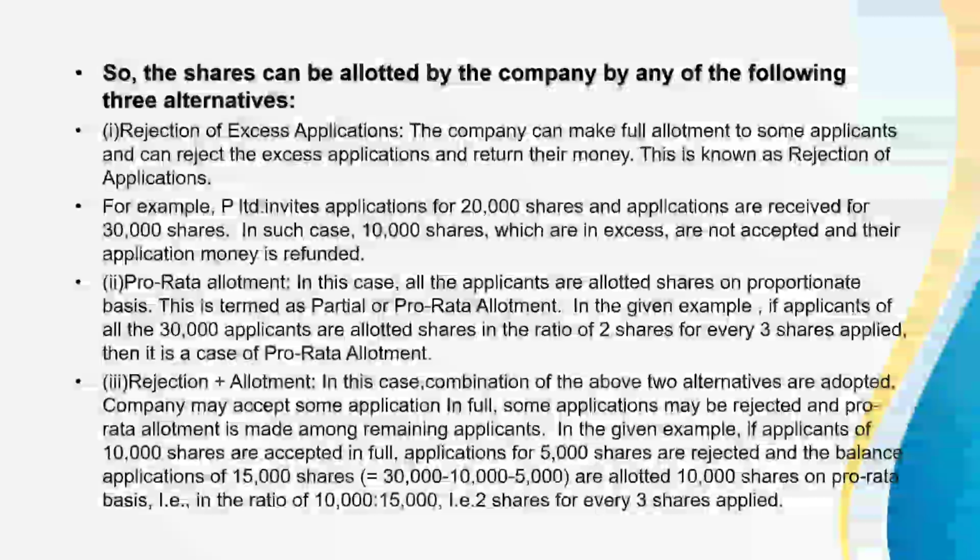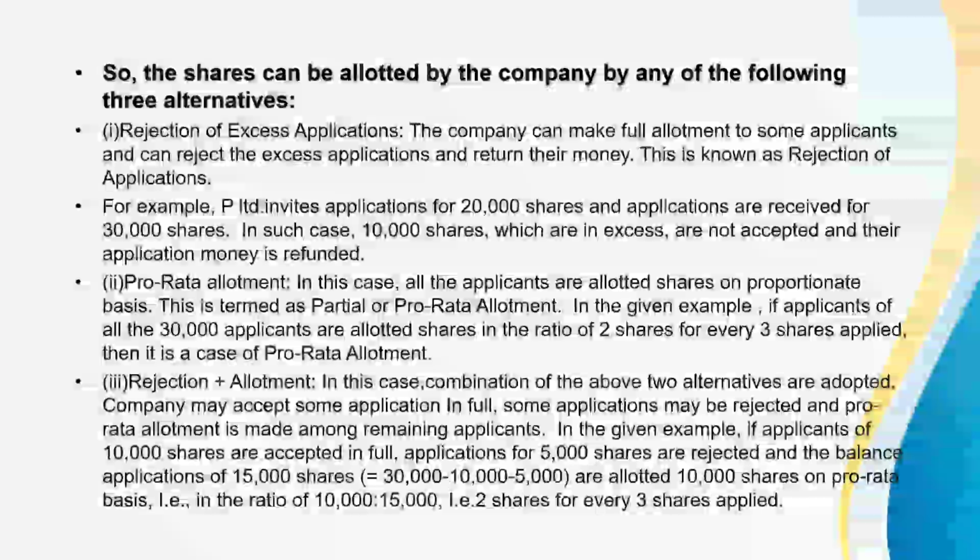This is known as rejection of applications. For example, P Limited invites applications for 20,000 shares and applications are received for 30,000 shares. In such case, 10,000 shares which are in excess are not accepted and their application money is refunded.